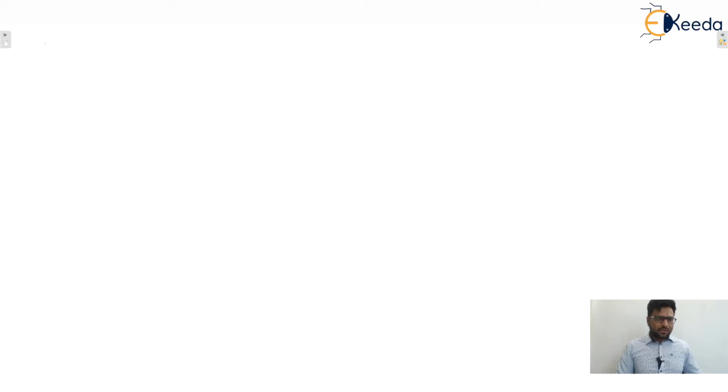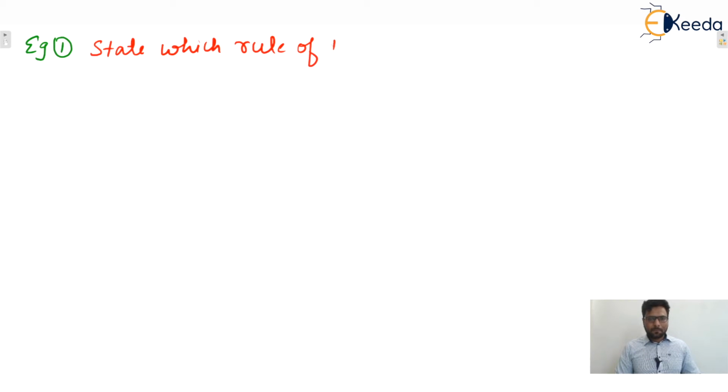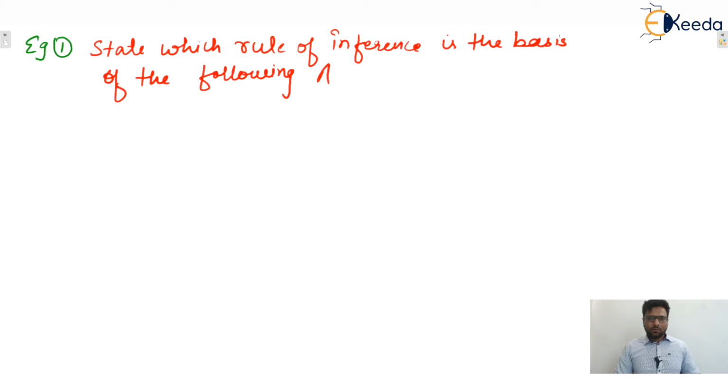State which rule of inference is the basis of the following argument. One argument is given to you.